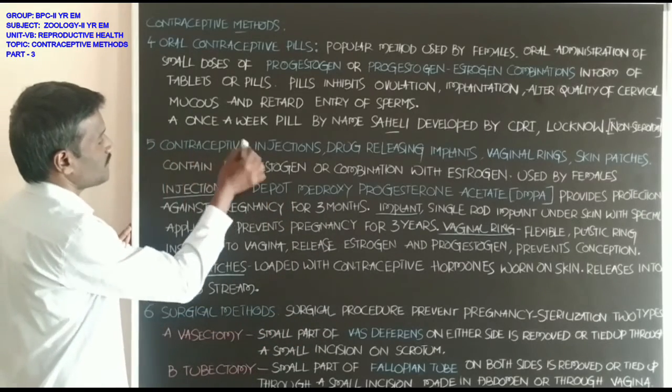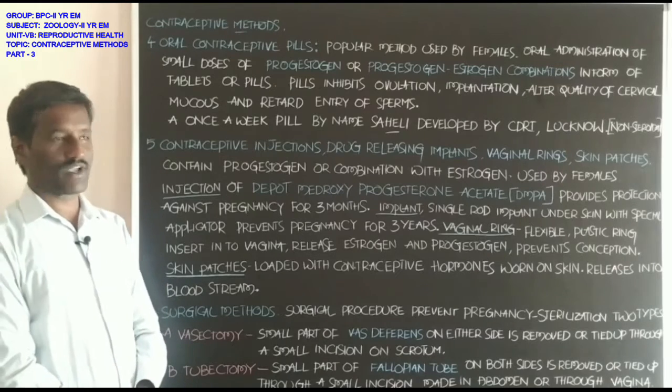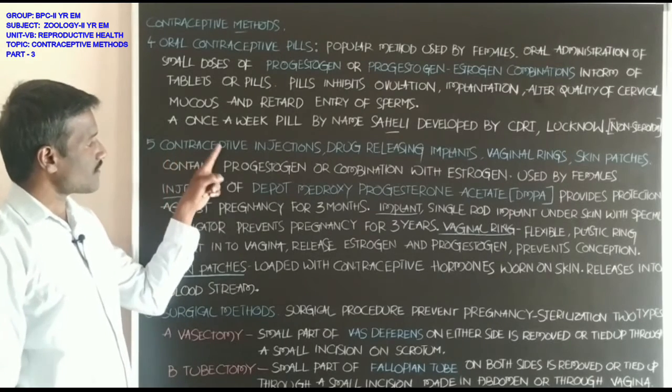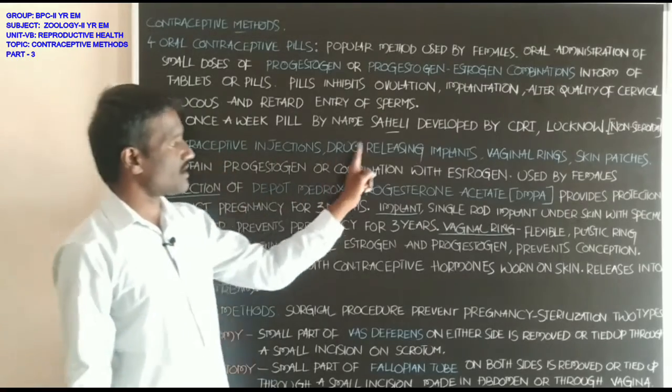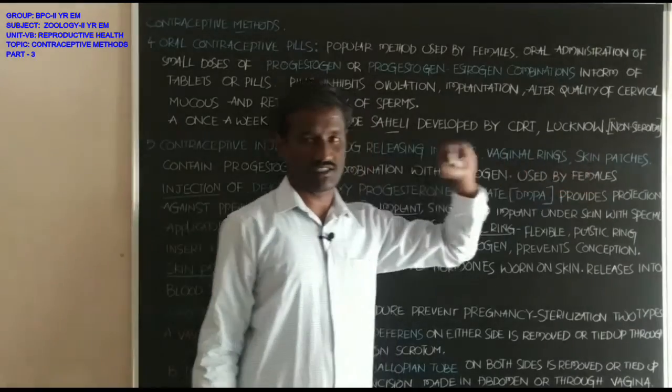Next, the fifth contraceptive method: contraceptive injections, drug releasing implants, vaginal rings, and skin patches.